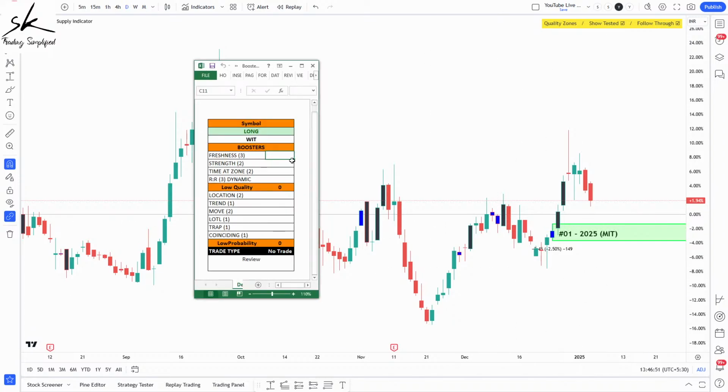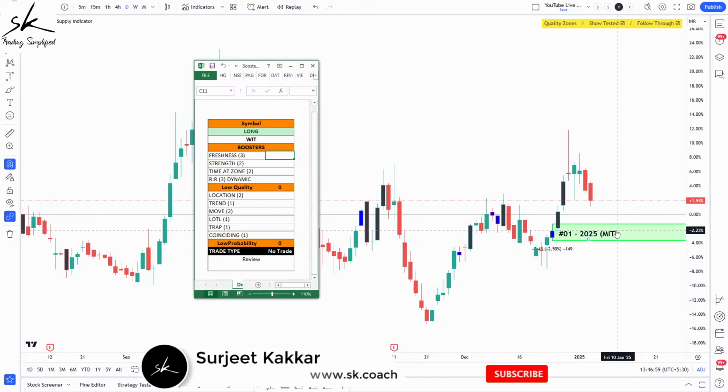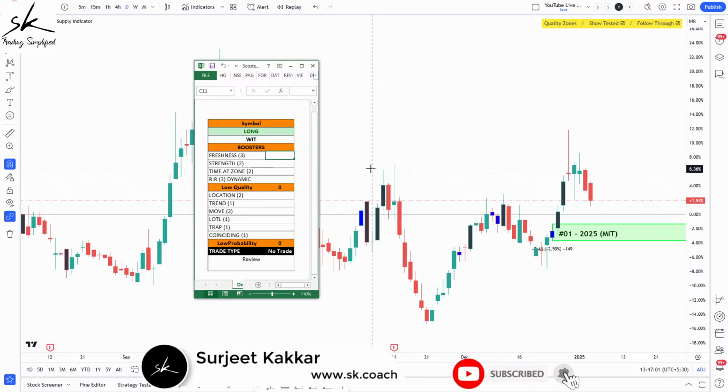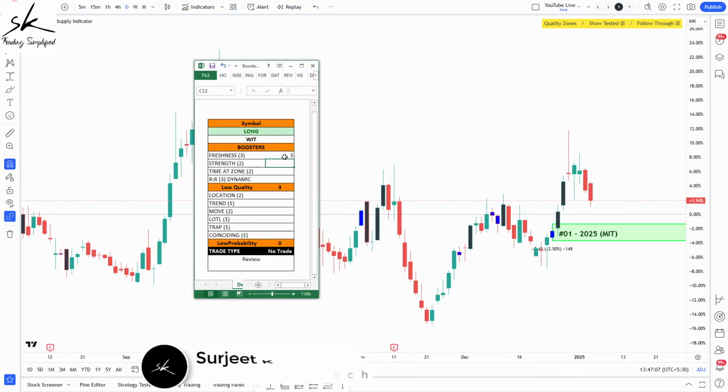So the very first one is freshness. The zone is definitely fresh, and that is why the indicator is also marking it in a green color. Tested zones are marked in cyan color. Those are the default settings. You can definitely make changes as per your preference, but this is definitely a fresh zone, and a fresh zone gets a score of 3.